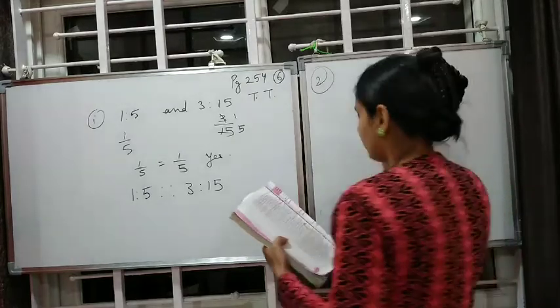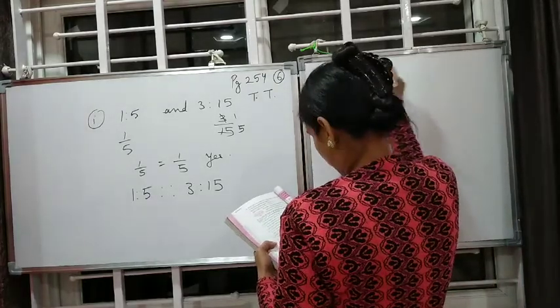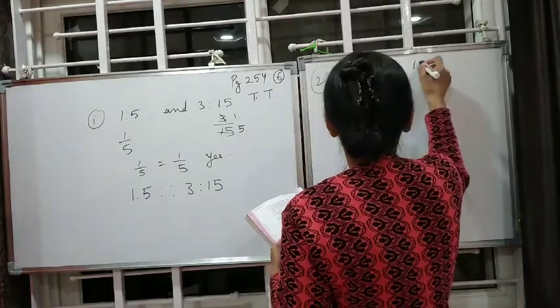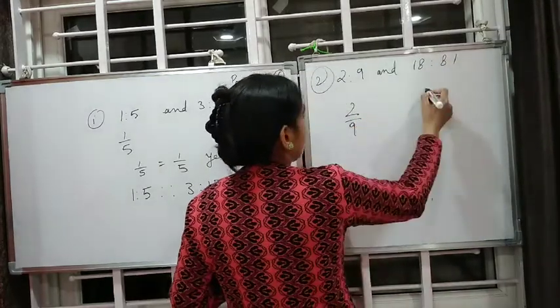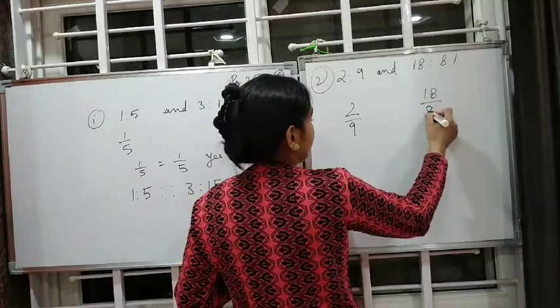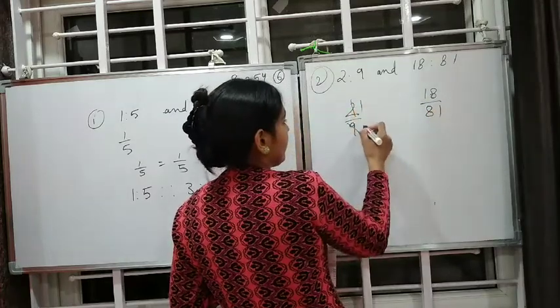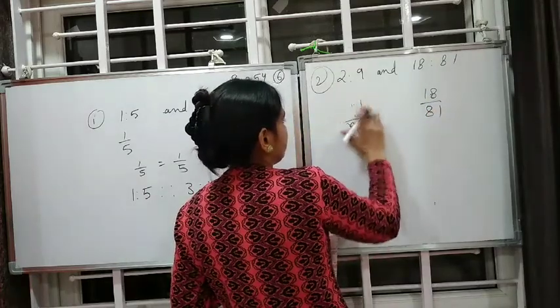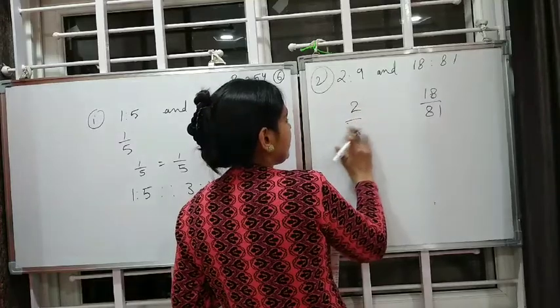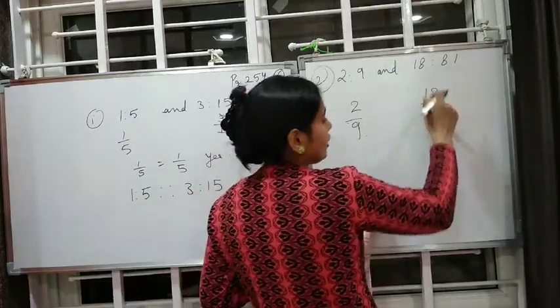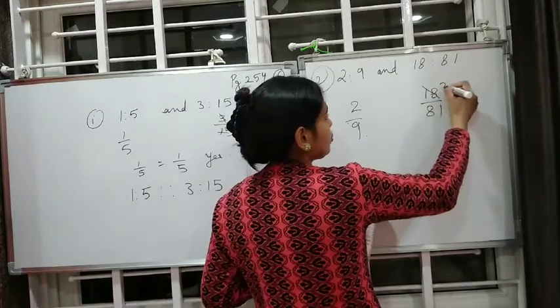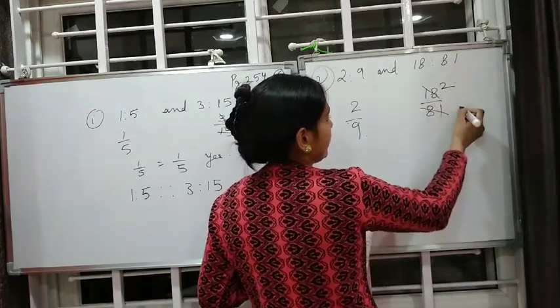And the second one, 2:9 and 18:81. So 2 by 9 remains 2 by 9. Nothing can be cancelled, nothing is common. Here both are divisible by 9. 9 2s are 18 and 9 9s are 81.